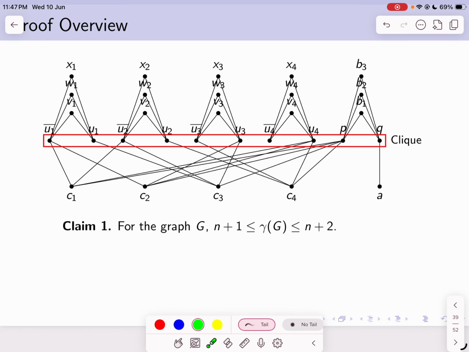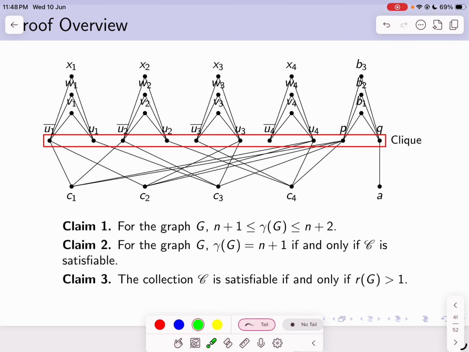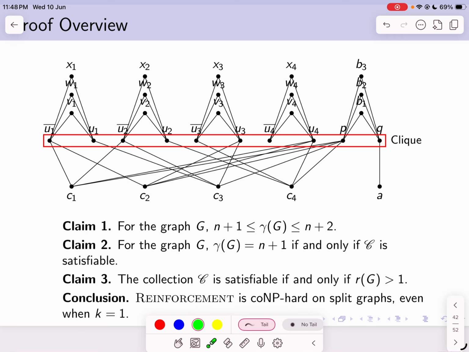For this graph we will prove that the domination number is squeezed between n plus 1 and n plus 2 as previously. Then we will prove that it is n plus 1 if and only if C is satisfiable, and then we will prove that C is satisfiable if and only if r of G is strictly greater than 1.